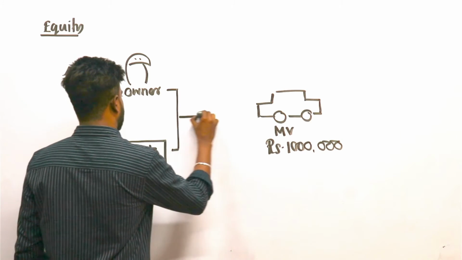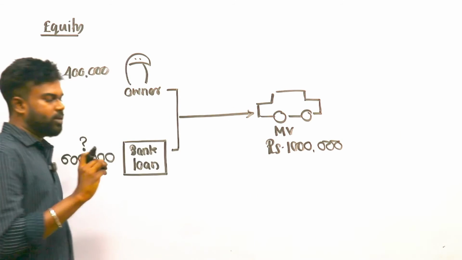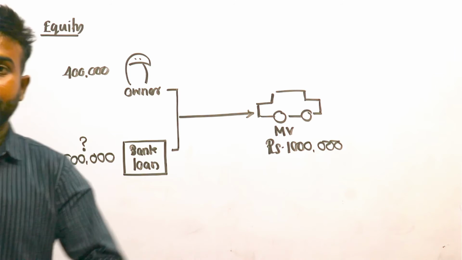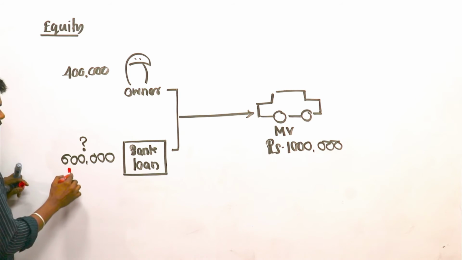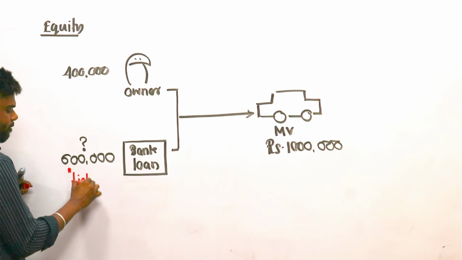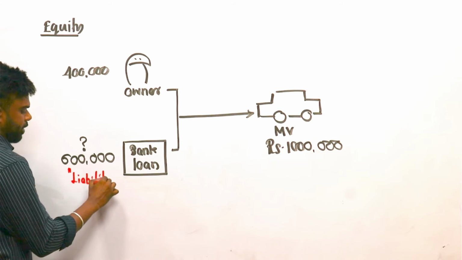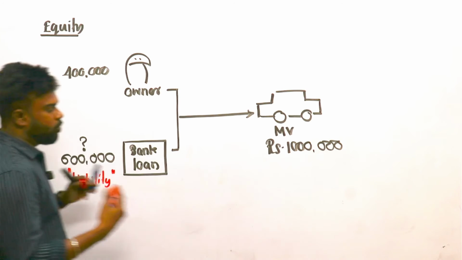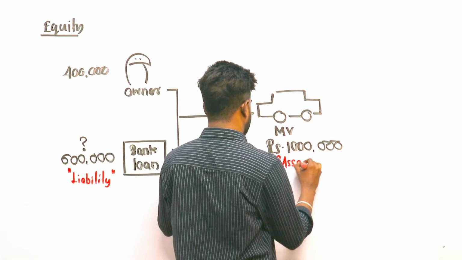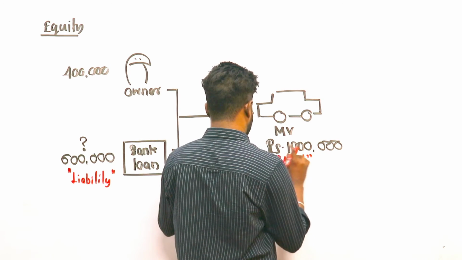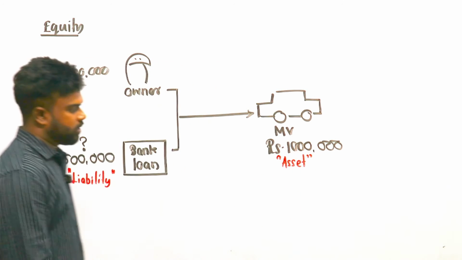and bank loan, you can purchase what? Motor vehicle. Therefore, here bank loan means what? Simply liability. Understand? So motor vehicle means what? This is the asset. Clear?